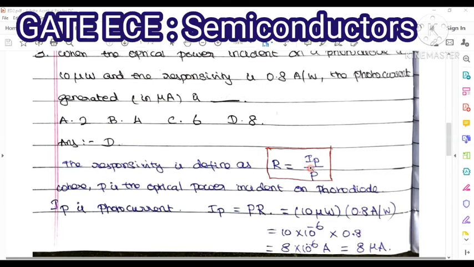From this we find IP, because we need to calculate the photocurrent. Responsivity is given and the optical power incident on the photodiode is also given.